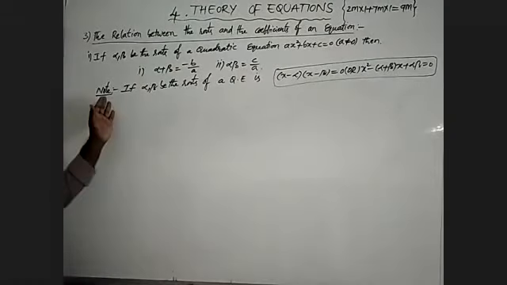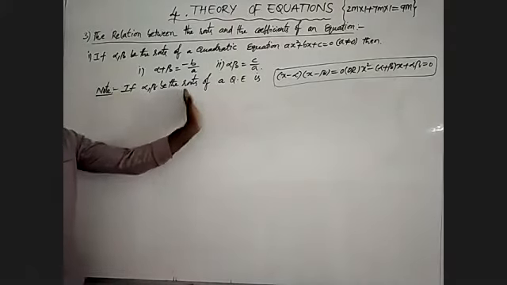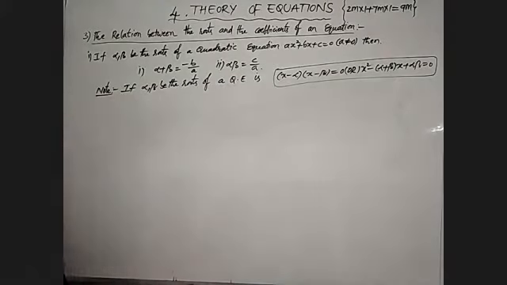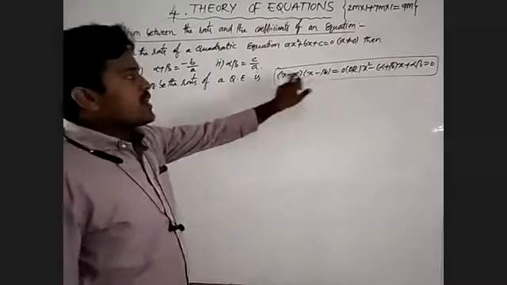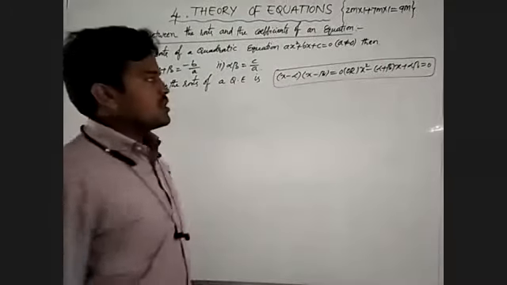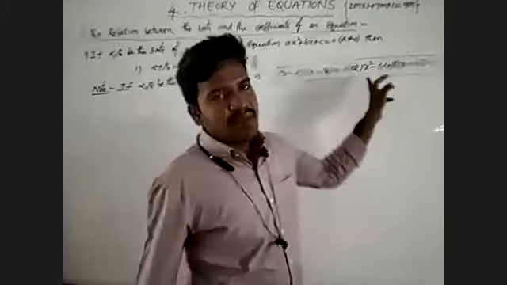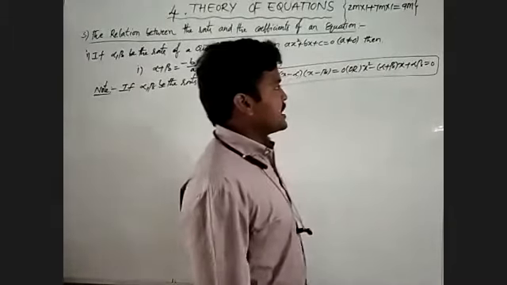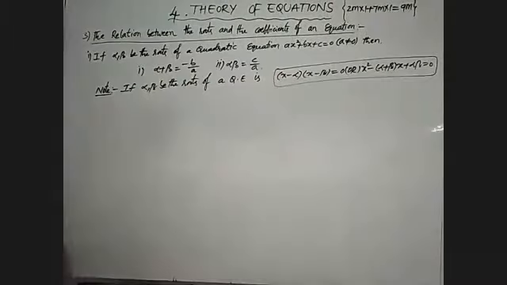Once again I will explain. If alpha, beta are the roots of a quadratic equation, then (x minus alpha)(x minus beta) equal to 0. After that, x square minus (alpha plus beta) x plus alpha beta is equal to 0.